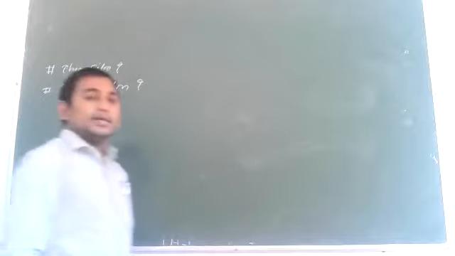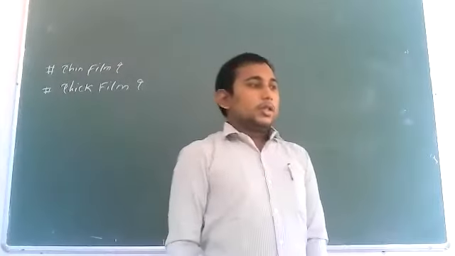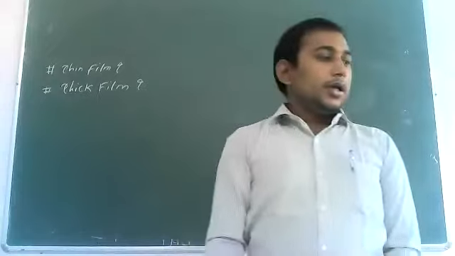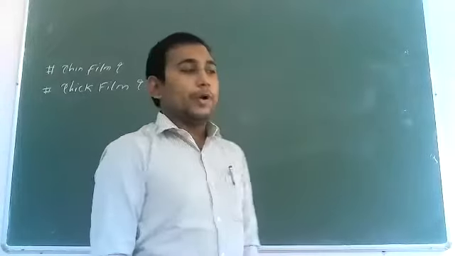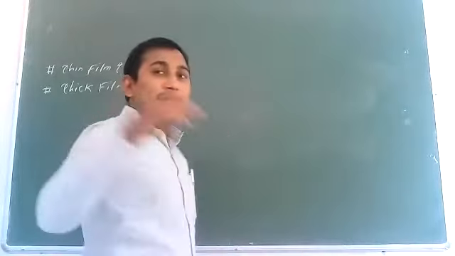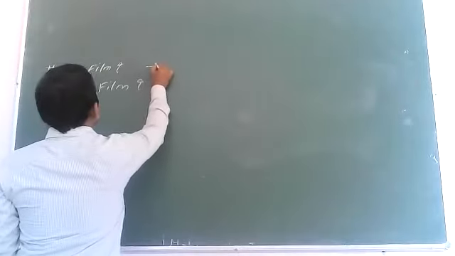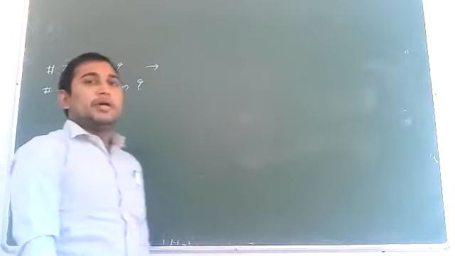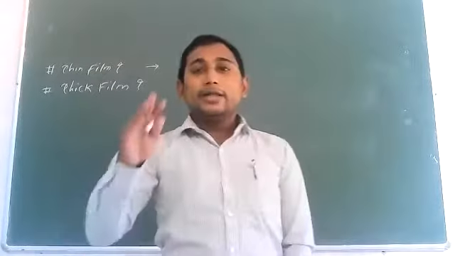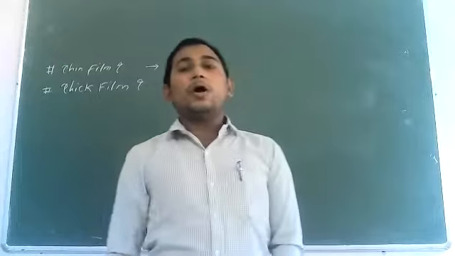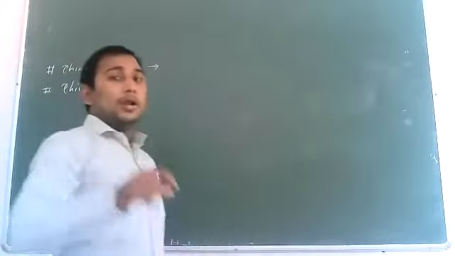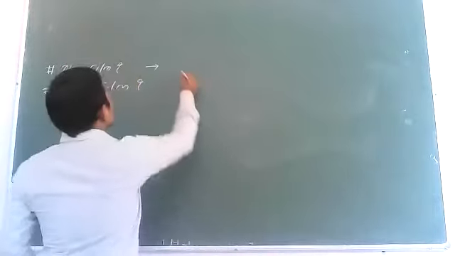If we look at the definition of thin film, a thin film has a thickness in the order of 0.1 micrometer or less than that.